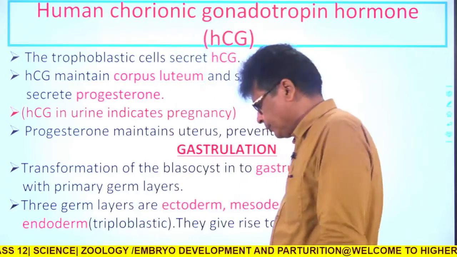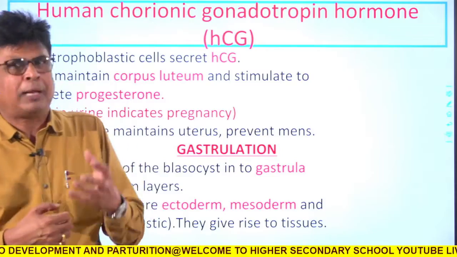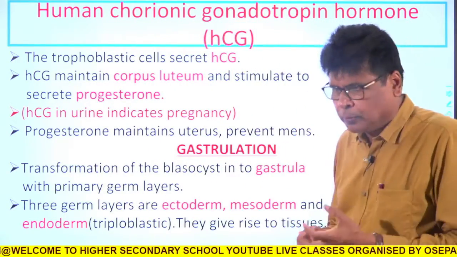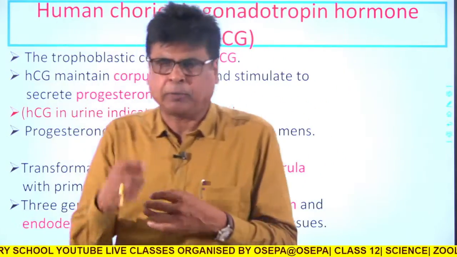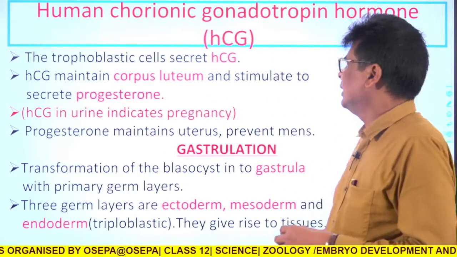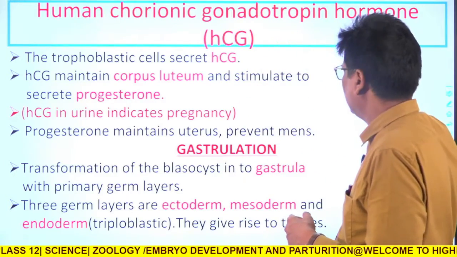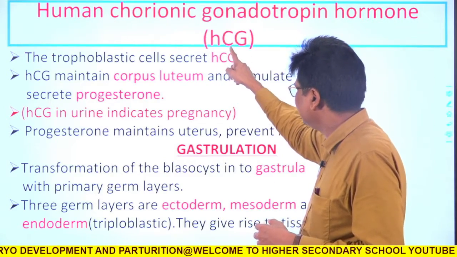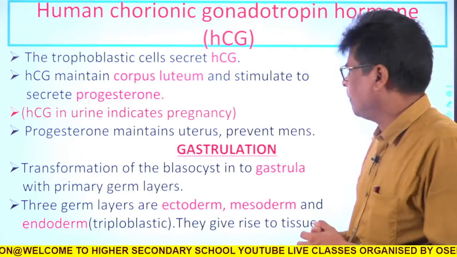Okay, now the main thing. What happens when this is a blastula? At that time the cells of the trophoblast, which form the envelope, secrete one important hormone. That hormone is called human chorionic gonadotropin hormone, in short known as HCG. So the most important thing is this.